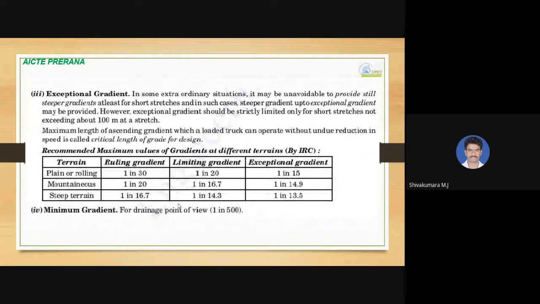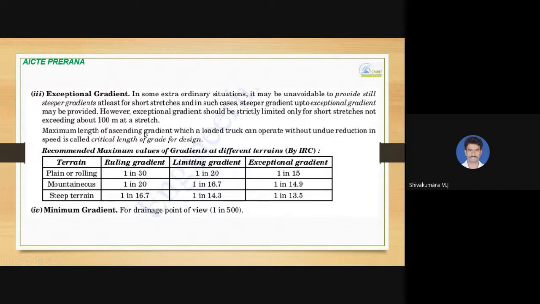And then the exceptional gradient. In some extraordinary situations, it may be unavoidable to provide still steeper gradients, at least for short stretches, and in such cases, steeper gradients up to the exceptional gradient may be provided. However, the exceptional gradient should be strictly limited only to short stretches, not exceeding about 100 meters at a stretch.